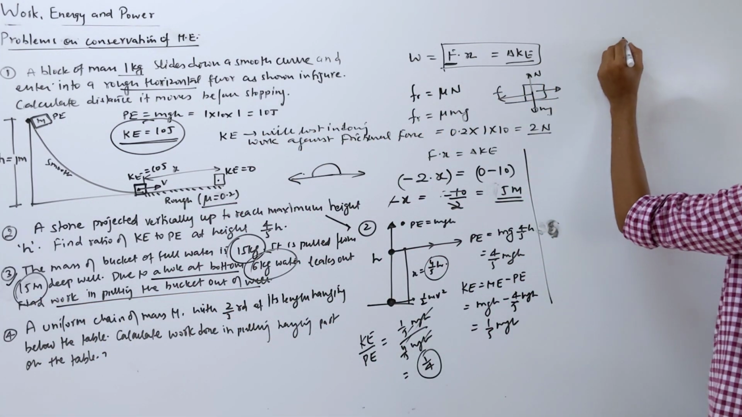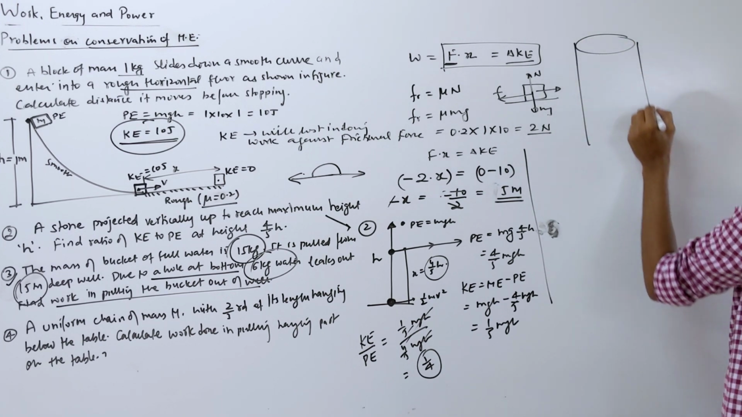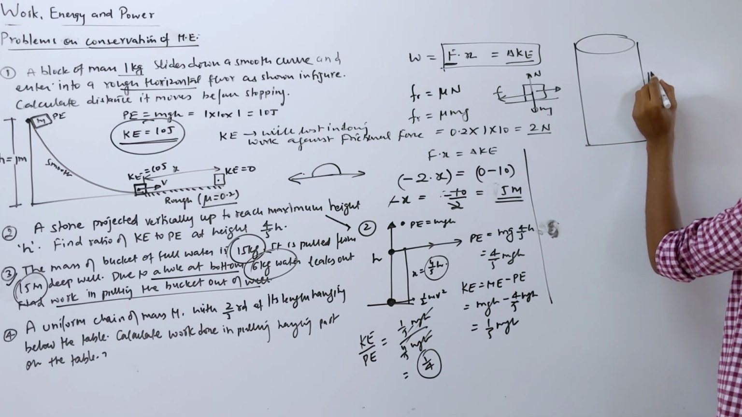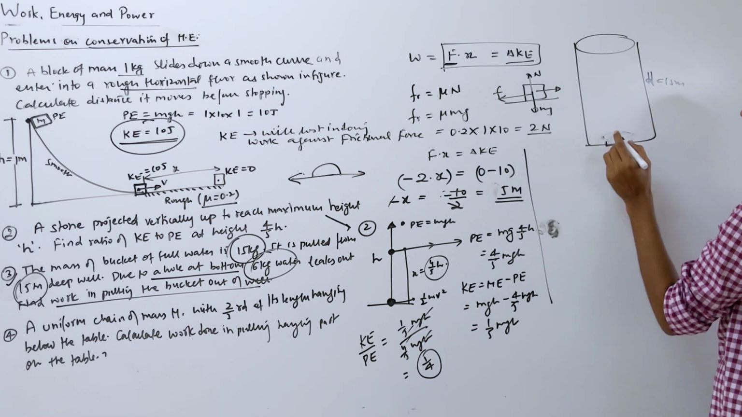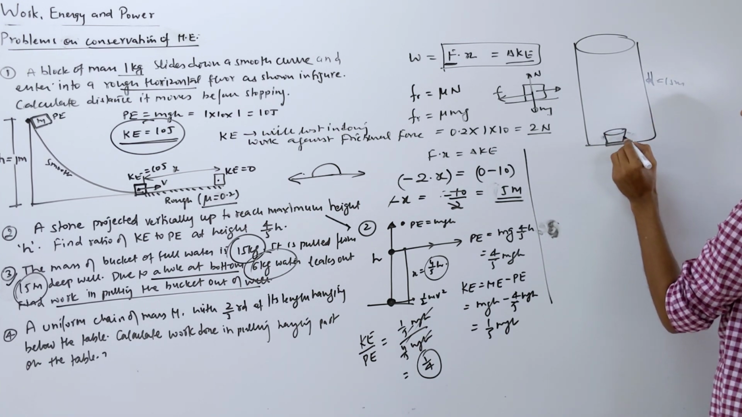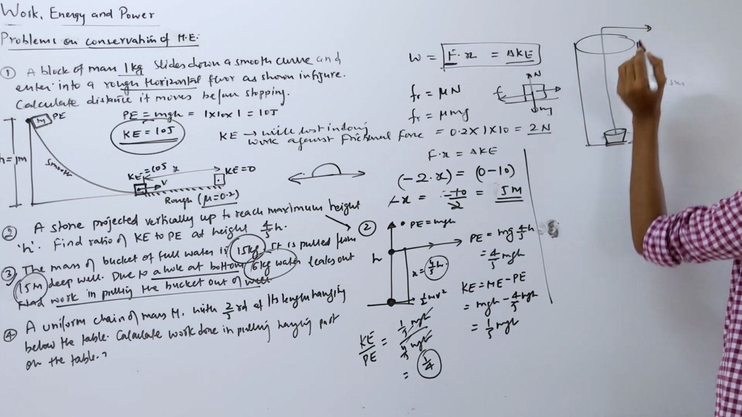So look, a very interesting question. This is your well, the depth d is given, 15 meter. Your bucket is here. Let me draw a nice bucket. This is a bucket you want to pull out of this well.